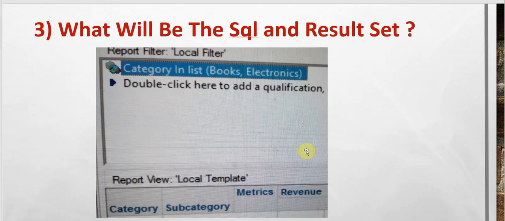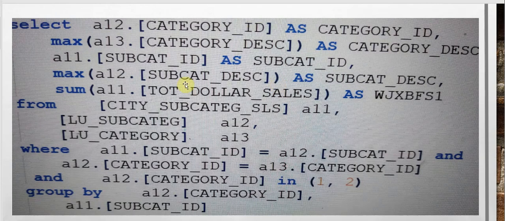The third question is what will be the SQL and result set if for this report, that is the category, subcategory, and revenue, we are including a local filter on the category attribute where it contains books and electronics. So this will be similar to our second question.